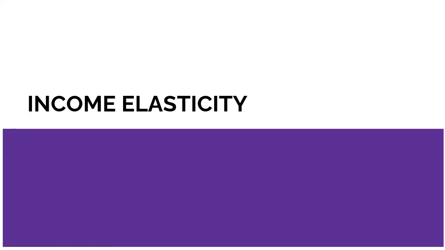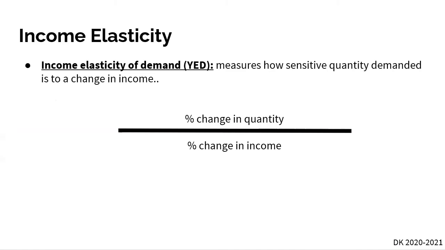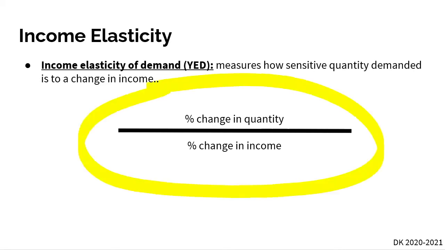Our last type of elasticity is income elasticity. What income elasticity tells us is how sensitive quantity demanded is to a change in income. In other words, if you get a raise and your salary increases by $10,000, how does that impact quantity demanded? How much is it going to go up by? And if you lose your job and lose all your money, how much is quantity demanded going to fall? Well, our equation is the percent change in quantity over the percent change in income, as you see on the screen right here.